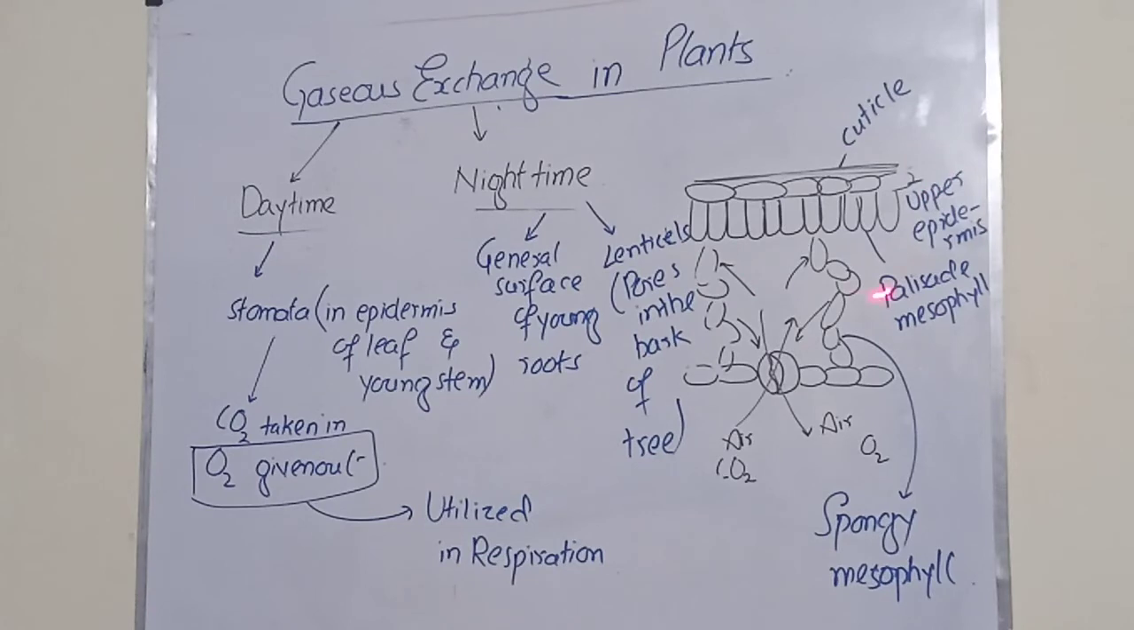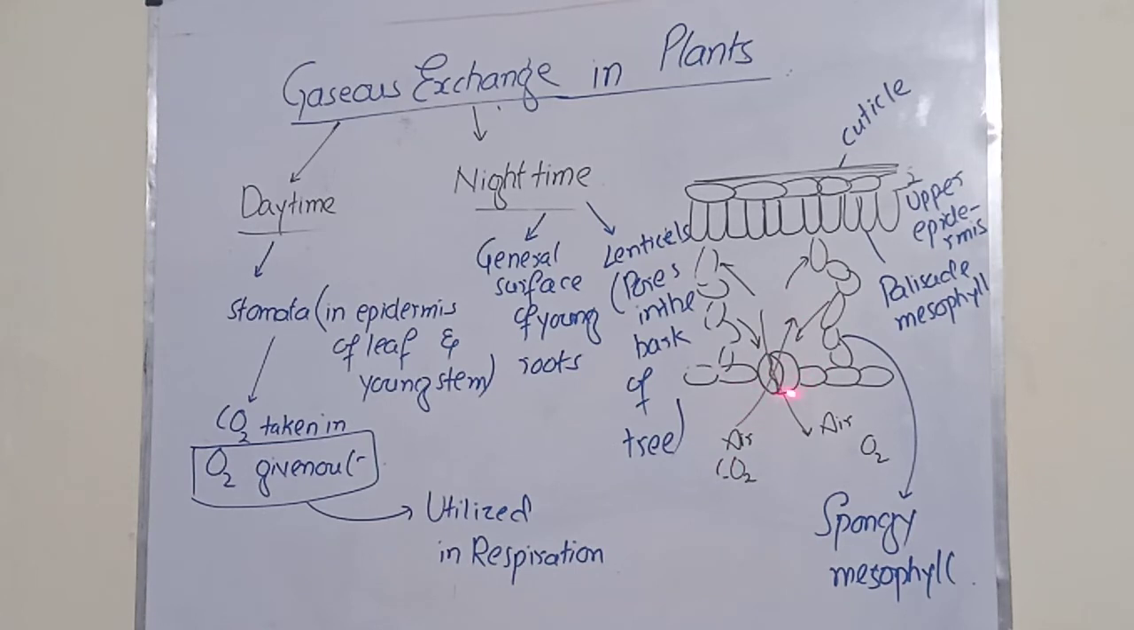This is the diagram which shows the internal structure of the leaf. This is the transverse section of a leaf. Here we have the upper epidermis, covered by the cuticle, which is a waxy layer, and below the upper epidermis we have the palisade mesophyll, and then the irregularly arranged cells, which are the spongy mesophyll. Air containing carbon dioxide will be taken in by this leaf during the daytime, because the stomata are open.